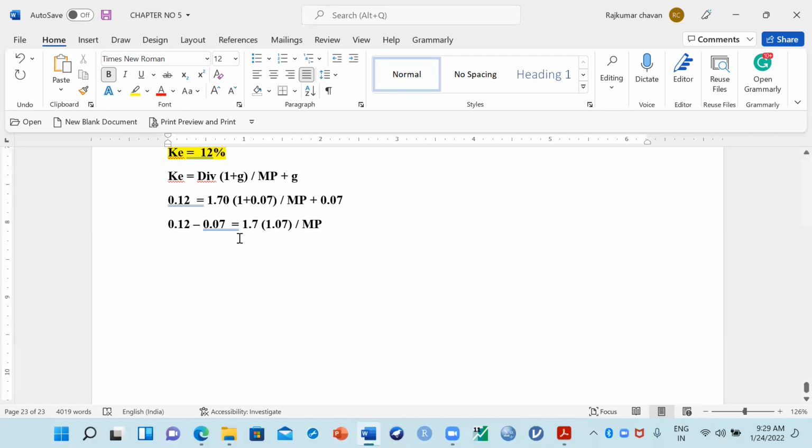0.12 minus 0.07 is how much here? What is the value? Can you subtract and tell me in the chat box? 0.12 minus 0.07 is how much?